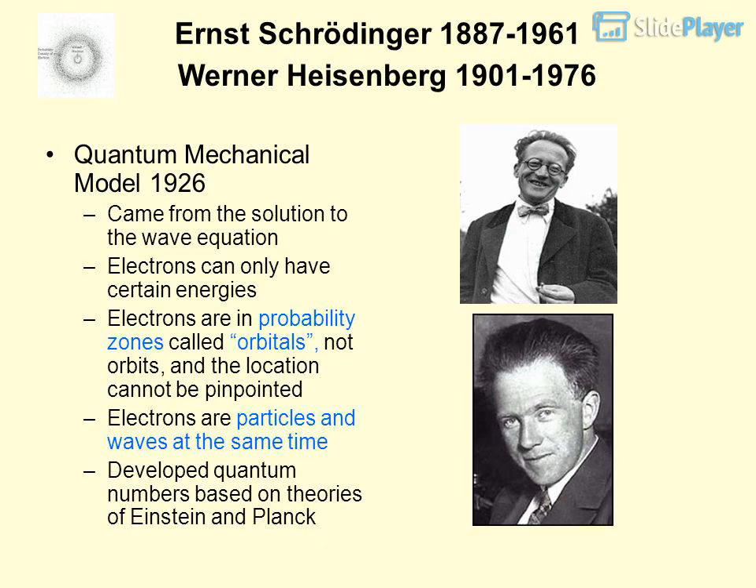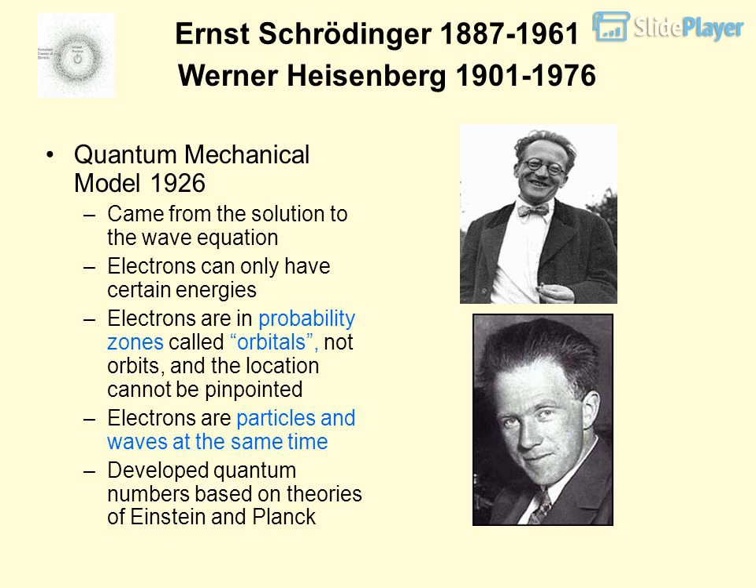Erwin Schrödinger, 1887 to 1961, and Werner Heisenberg, 1901 to 1976. Quantum mechanical model, 1926, came from the solution to the wave equation. Electrons can only have certain energies. Electrons are in probability zones called orbitals, not orbits, and the location cannot be pinpointed.